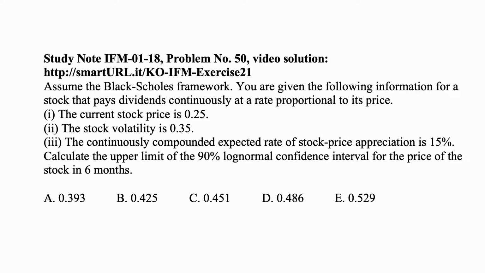Here's a problem for today for exam IFM. Assume the Black-Scholes framework. You are given the following information for a stock that pays dividends continuously at a rate proportional to its price. The current stock price is 0.25. The stock volatility is 0.35. The continuously compounded expected rate of stock price appreciation, just stock price appreciation, not the full return, is 15%. Stock price appreciation does not include the dividend. Total return is derived from both of them. Calculate the upper limit of the 90% log-normal confidence interval for the price of the stock in 6 months.